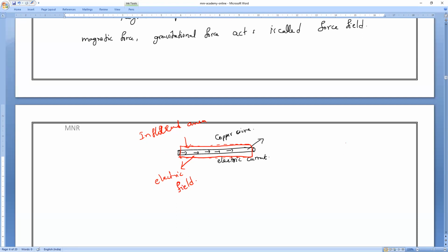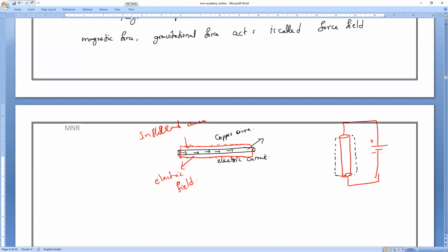You understand? So if we take any kind of conductor, suppose I have a metal conductor connected to a battery, all of you remember, or a dry cell, whatever it is. Whenever the current is passing through this, definitely in its surroundings there is a force of attraction. In 10th class you will study that, magnetic effects of electric current.